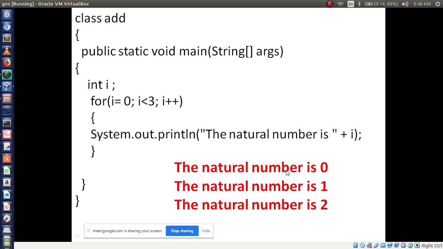So we have repeatedly executed the natural number based on our requirement. Here I am going to print the i value. So whenever the i value is incremented, the same value is printed here, 0 1 2, right? So this is the working of the for loop. I hope you understood this concept. And in the exam, if they ask, you just write a simple example, syntax, and why you are using the for loop. That's it. Definition, syntax, and one example. Then if time is there, you have to write the output in a box. Put the box, then write the output.